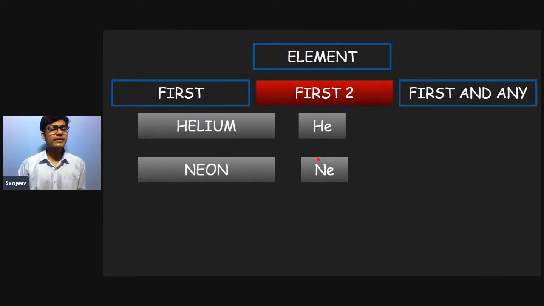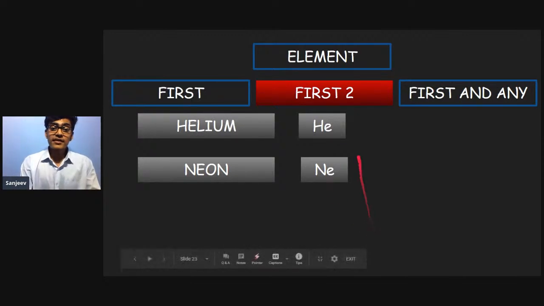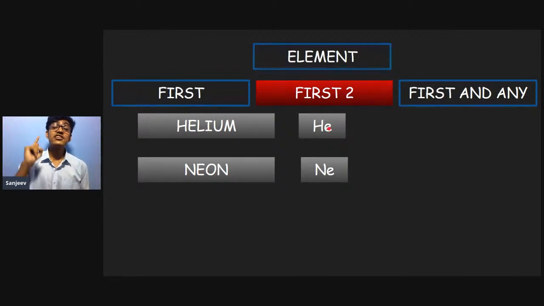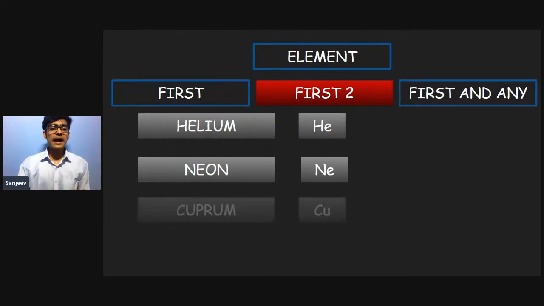Now, a very important thing which every kid should notice and follow: the first letter is capital and the second letter is always small. Please remember, the first letter will be capital and the second letter will always be small. Okay, so these were two examples.